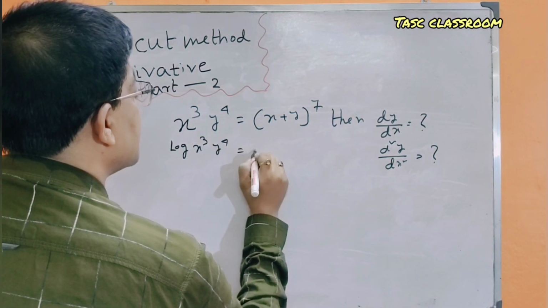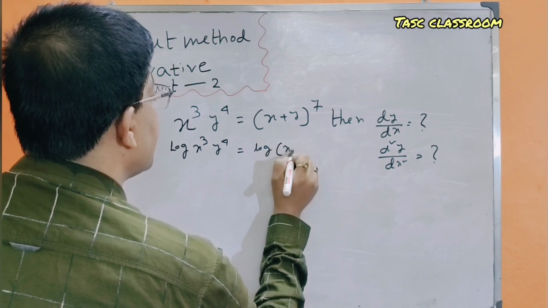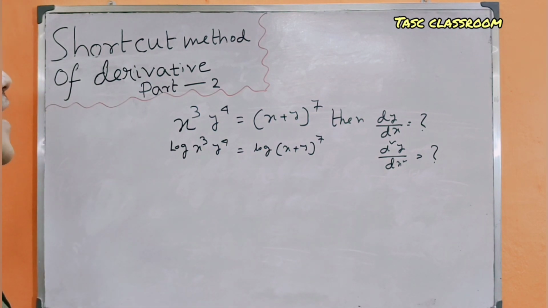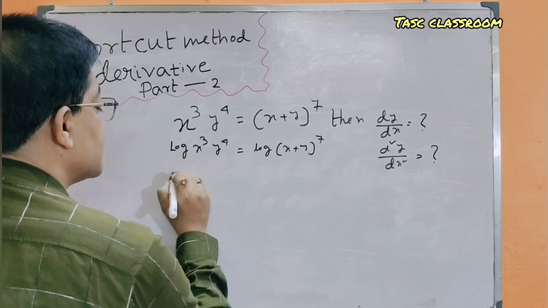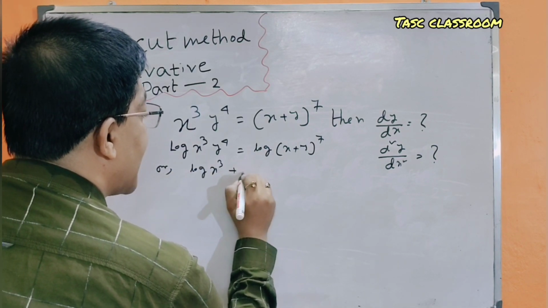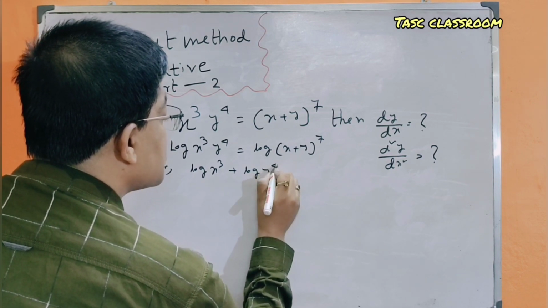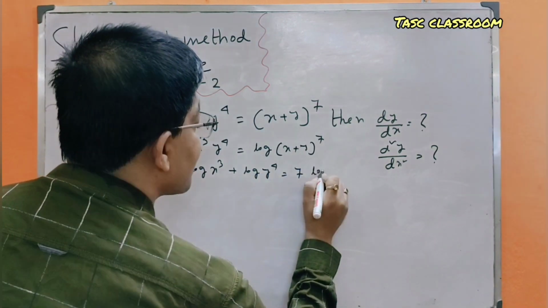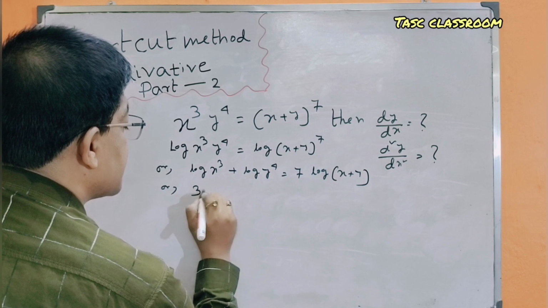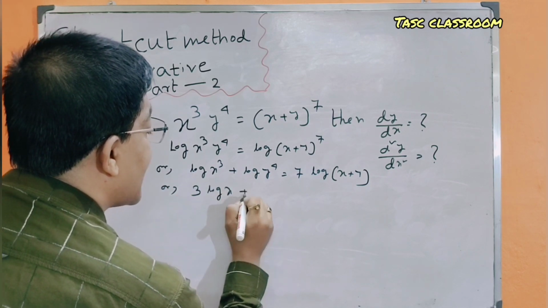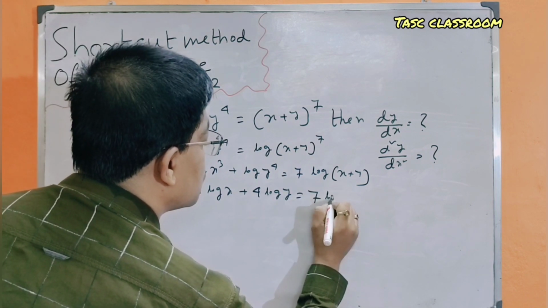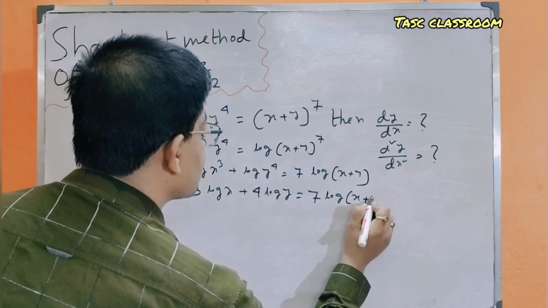We have log of x cube into y to the power 4 is equal to log of (x plus y) whole to the power 7, or log x cube plus log y to the power 4 is equal to 7 into log (x plus y), or 3 log x plus 4 log y is equal to 7 into log (x plus y).